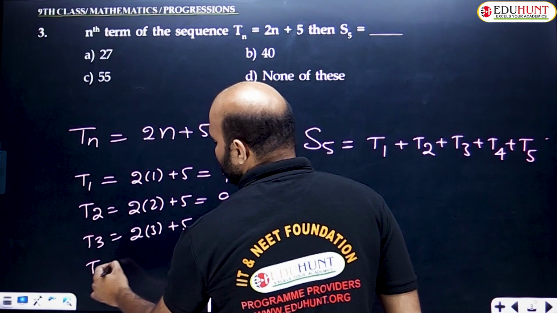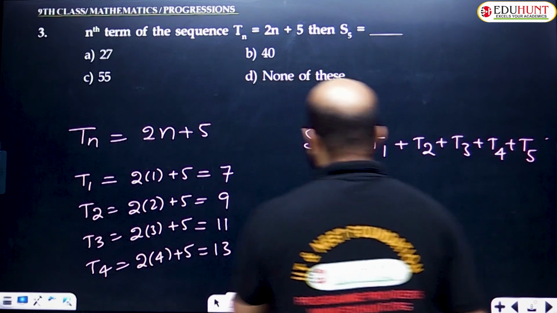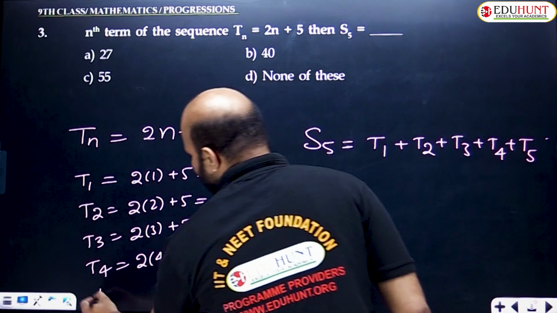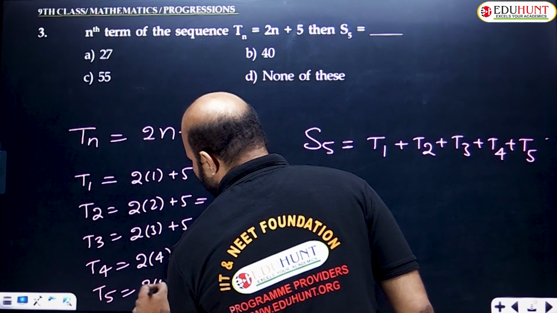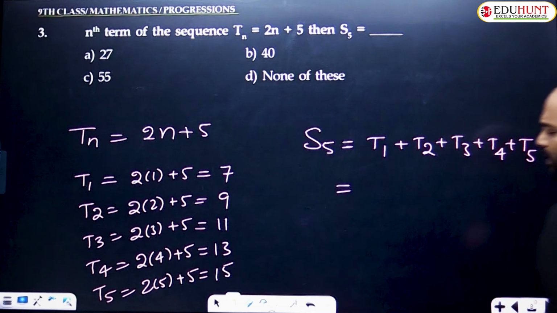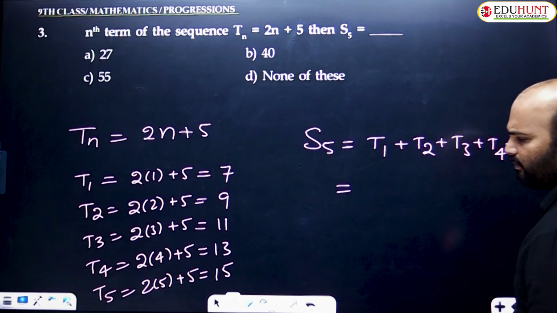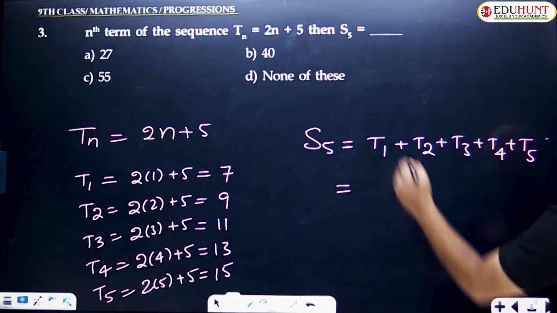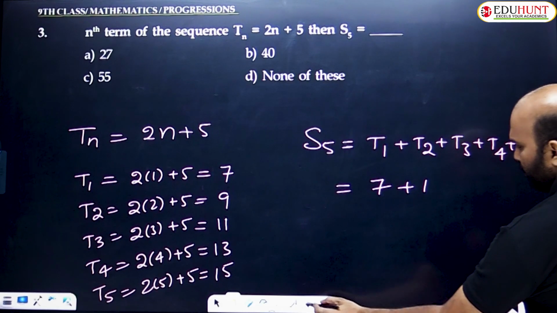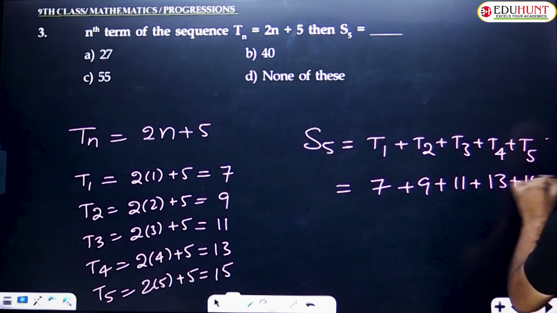Next T4: 2 into 4 plus 5, 2 fours are 8, plus 5 is 13. The question asks for S5, so T5 too: 2 into 5 plus 5, 2 fives are 10, plus 5 is 15. So the values T1 to T5 are 7, 9, 11, 13, 15 respectively. Substituting directly: T1 value 7 plus T2 value 9 plus T3 value 11 plus T4 value 13 plus T5 value 15. So what is the total?